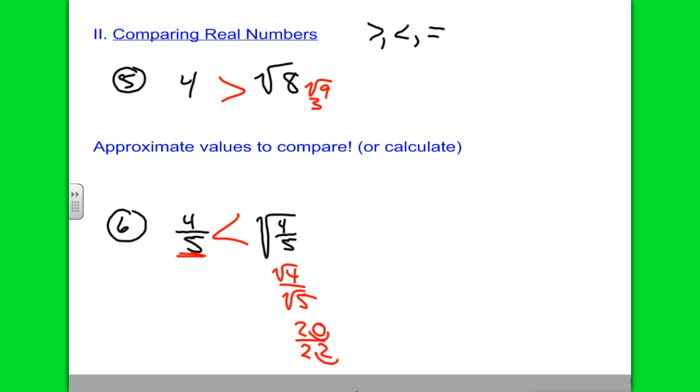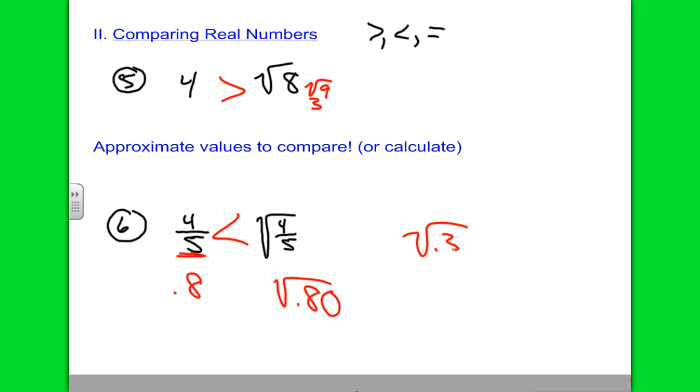You know, another way to look at this is changing them to decimals. What is 4/5 as a decimal? 0.8. Okay, I hope you're all following. And so we would be taking the square root of 0.8, right? And we're going to have to make it a 2-digit number, right? Remember when we took the square root of 0.36? What did we get?